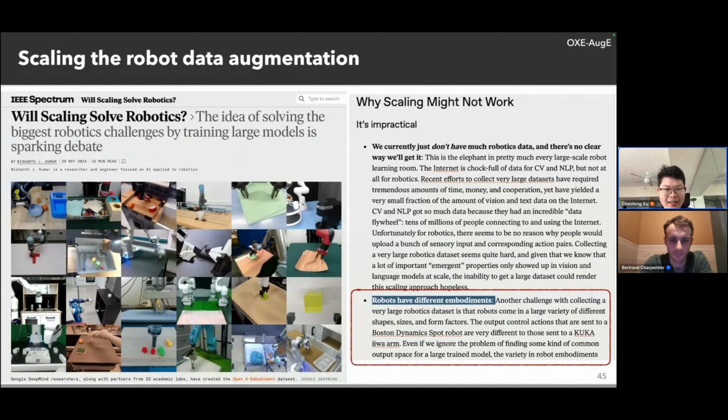I just want to provide a new kind of scaling method for the robotics community by utilizing video diffusion models. Robots have very different embodiments. So if we can utilize our method to always augment one kind of robot to another kind of robot, then we can increase the amount of robot data significantly.